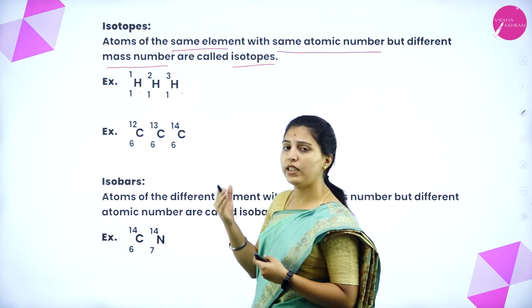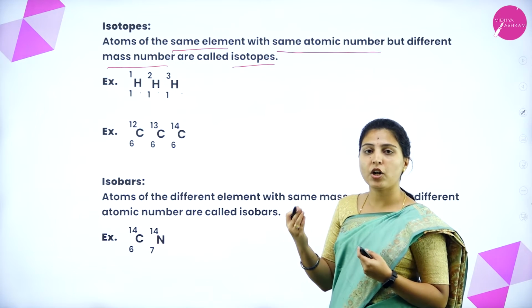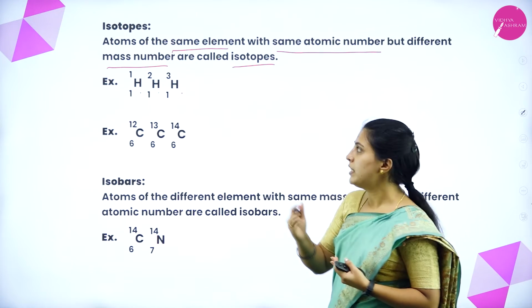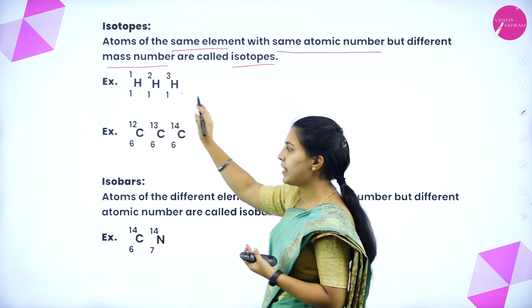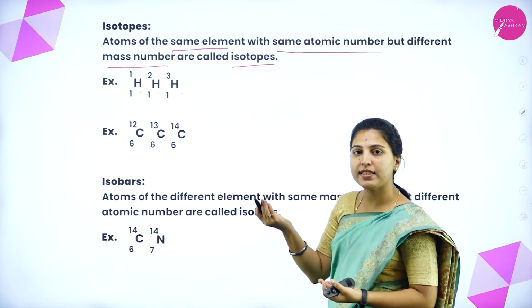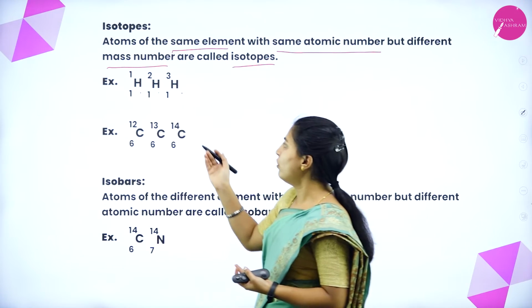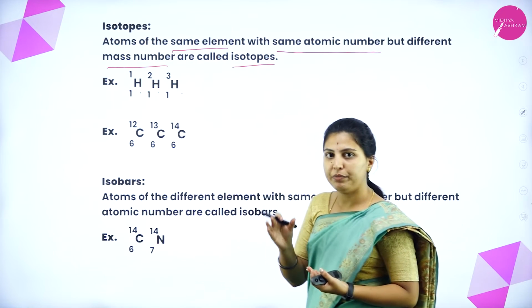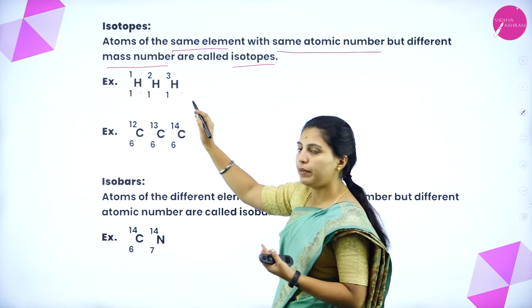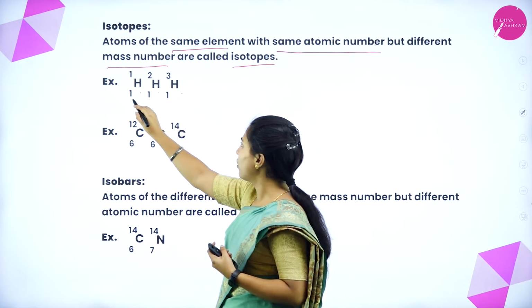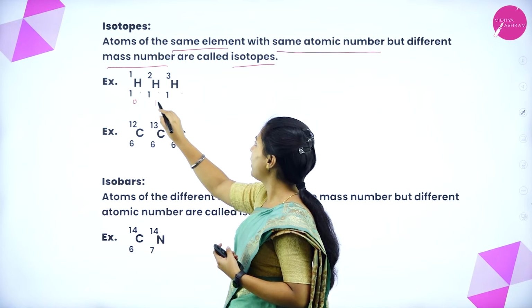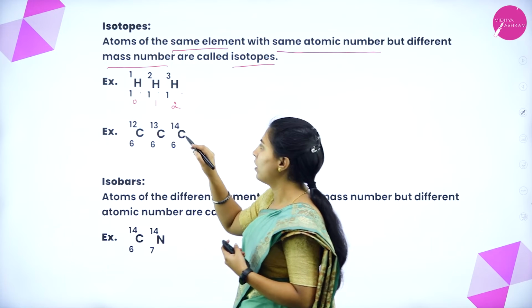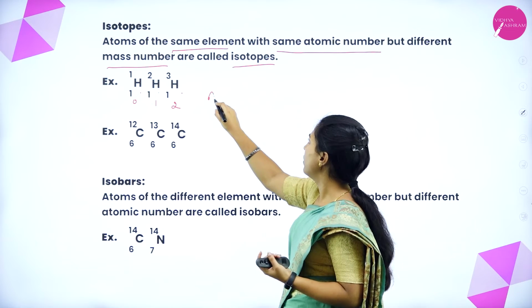How do the atomic mass numbers of isotopes arise? Atomic numbers are the same but atomic mass numbers are different, so the neutrons will be different. Here the neutrons are 0, here 1, here 2. How will you calculate the neutrons?